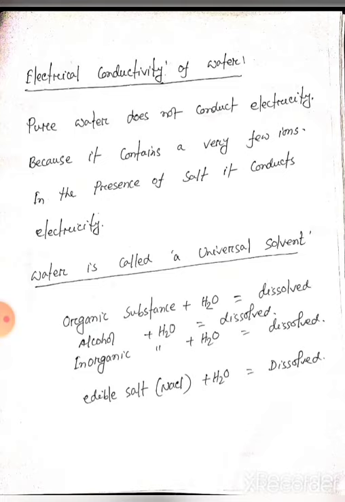So what is a universal solvent? If any substance can dissolve both organic and inorganic substances, then it is called a universal solvent. We know a solvent is a substance that can dissolve another substance. So we can say water is a universal solvent because water can dissolve both organic substances and inorganic substances. That's why it is called a universal solvent.